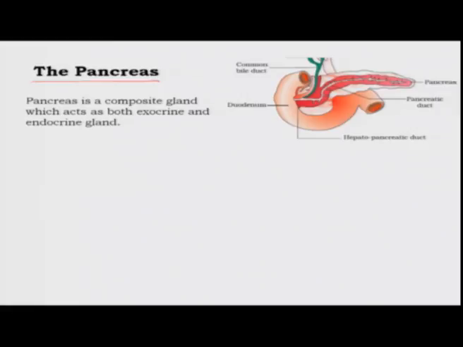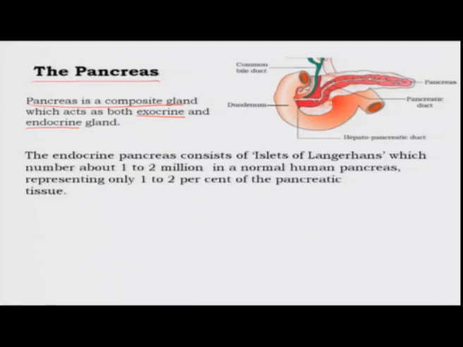So, the pancreas is actually a composite gland. It is made up of two kinds of cells, those that perform an exocrine function and those that perform an endocrine function. Exocrine is because it secretes certain digestive enzymes, and these are the exocrine part, and it also secretes certain hormones which perform the endocrine function.